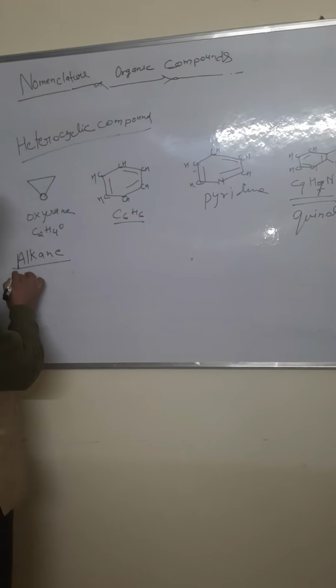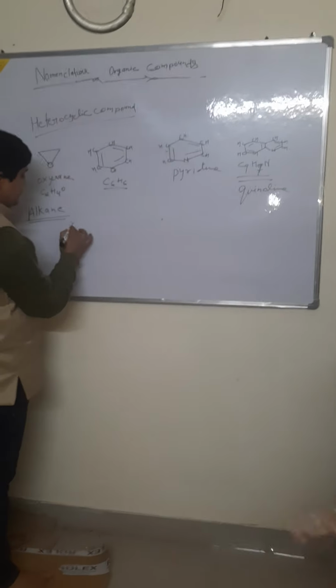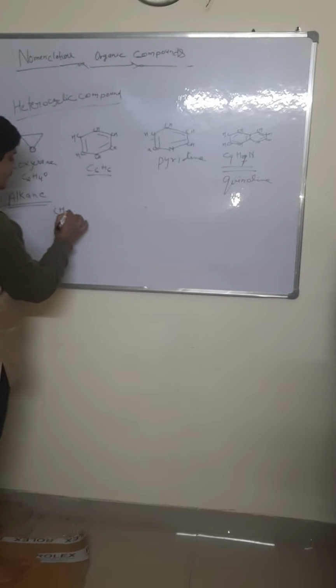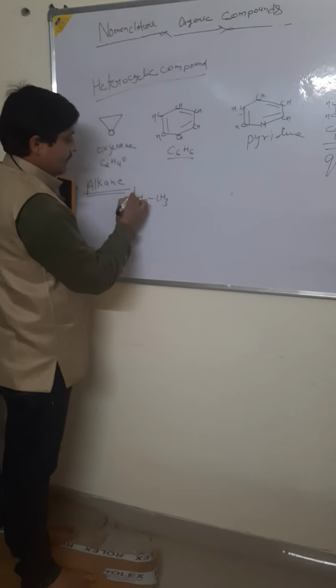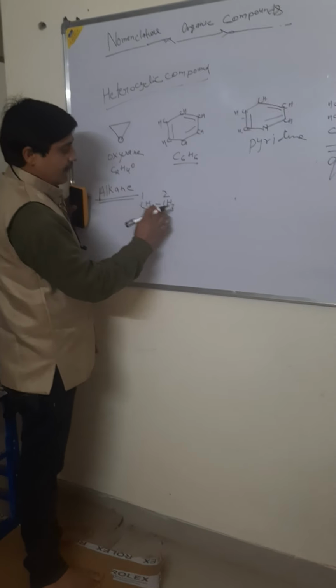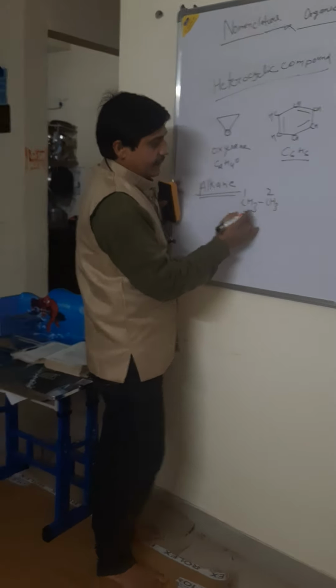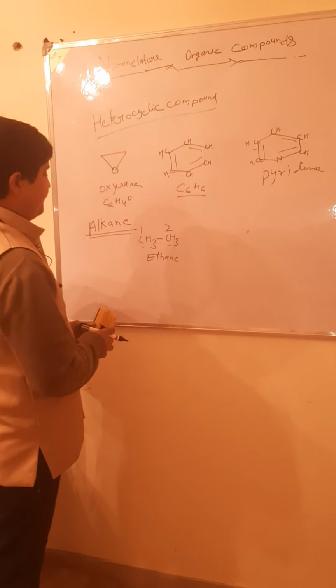Alkane. How to do numbering of alkane? CH3. Number 1, number 2, 2 carbon. This is called alkane. Number 1 is methane. This is ethane.